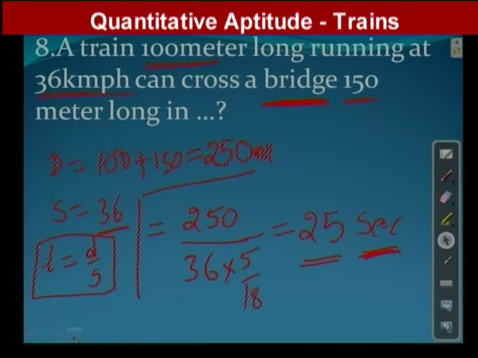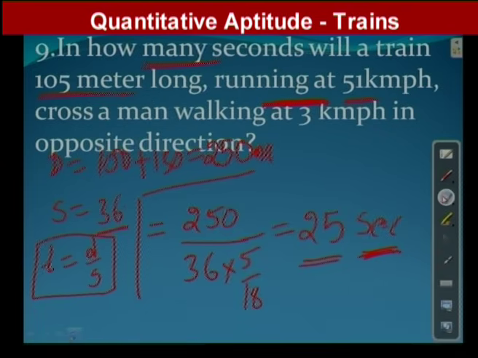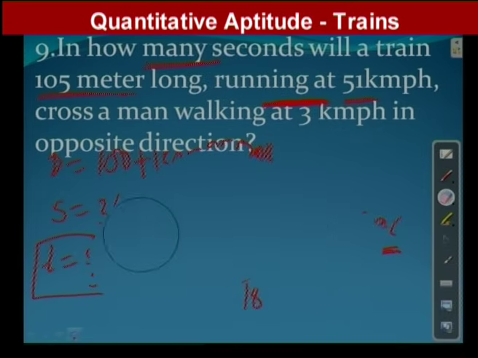Now question number 9. Whatever the question, simply observe what is given and what he asked to find. Now we come up with one more question.